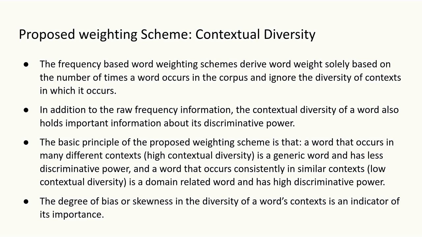The basic principle of the proposed weighting scheme is that a word that occurs in many different contexts, that is having high contextual diversity, is a generic word and it has less discriminative power. And a word that occurs in consistently similar contexts, that is having low contextual diversity, is a domain related word and has high discriminative power. This can be summarized as: the degree of bias or skewness in the diversity of a word's context is an indicator of its importance.